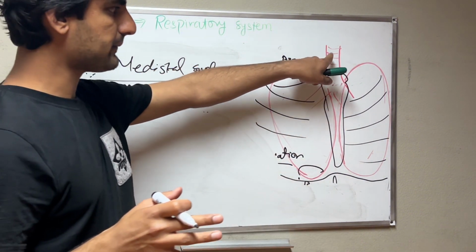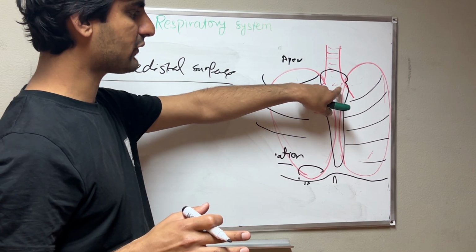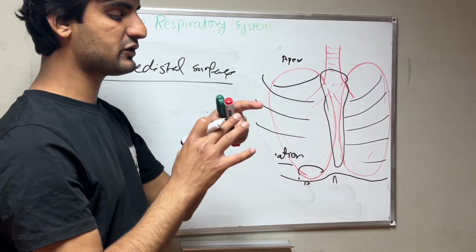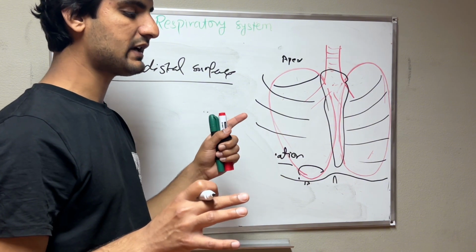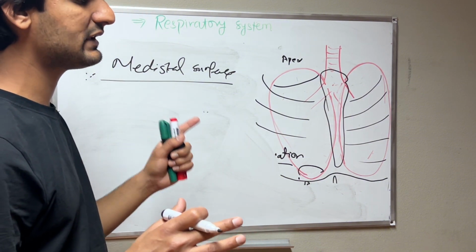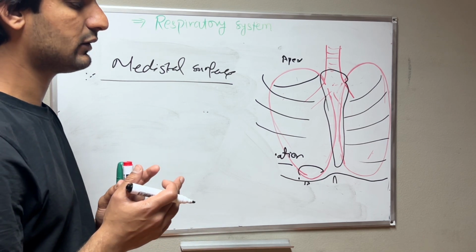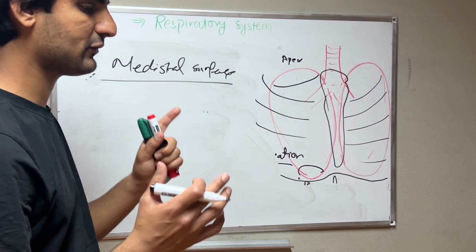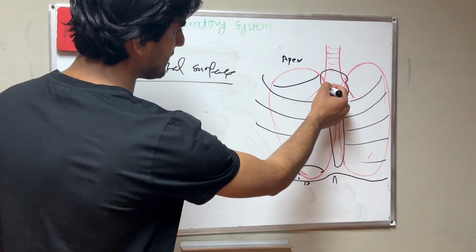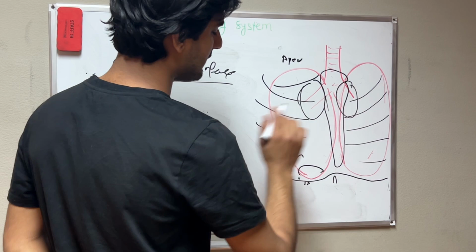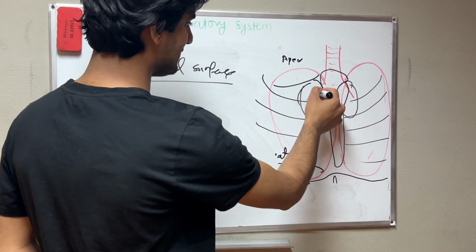We know this is the trachea, and the trachea divides at the bifurcation, where the carina of the trachea is divided into the right and left main bronchus, and these main bronchi enter the lungs. This area is called the hilum of the lungs.